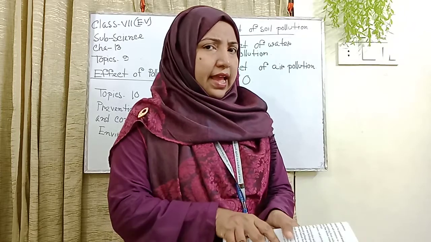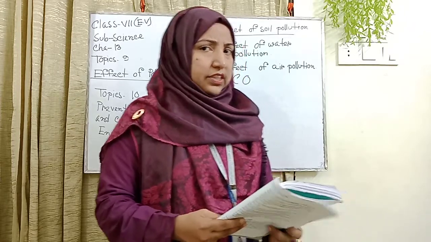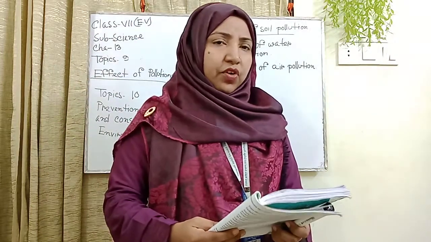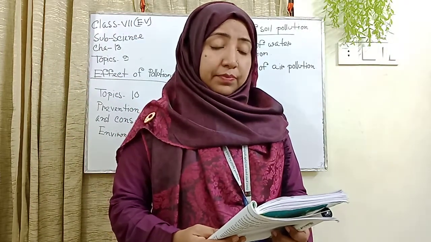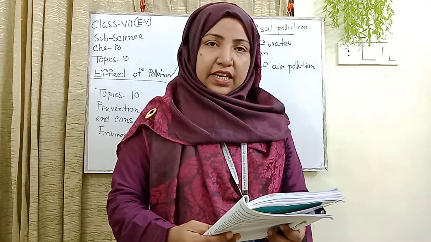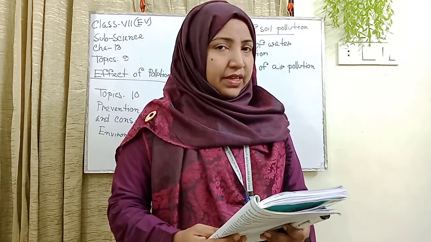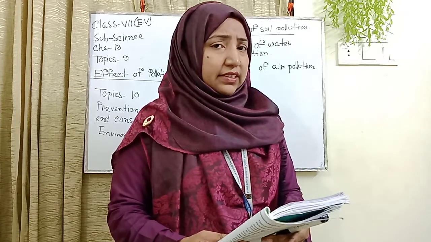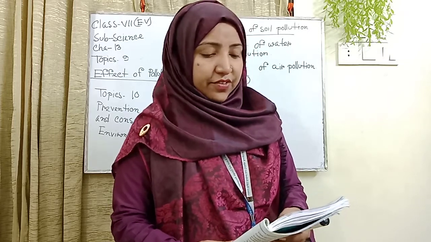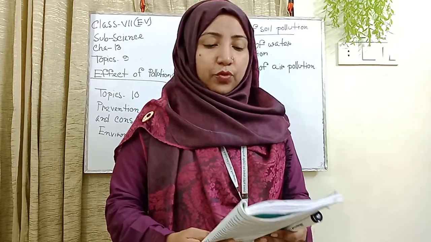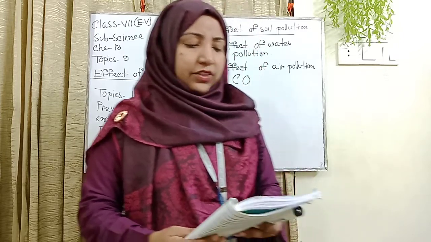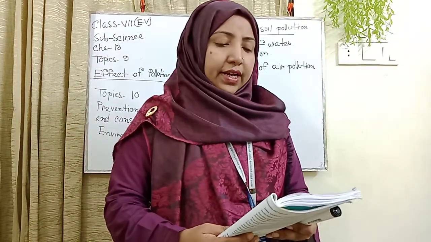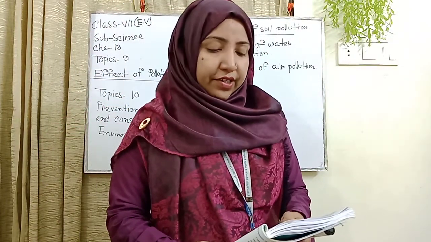Another structure: smoke from industrial plants may cause acid rain. There are basically many types of rain, and a very harmful rain is acid rain, formed after mixing with air. Acid rains not only harm human beings, aquatic animals are also affected.